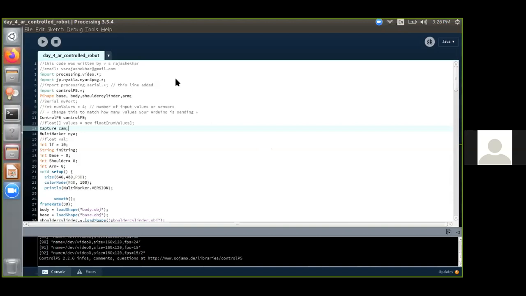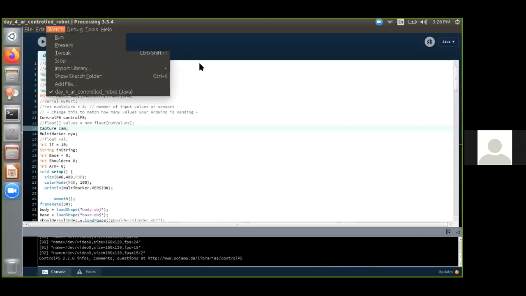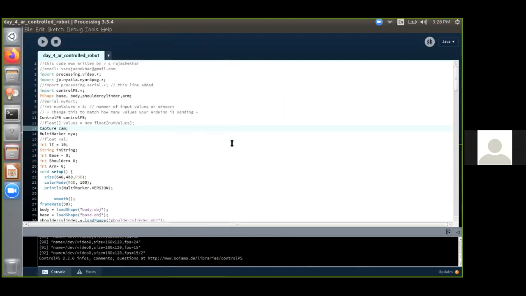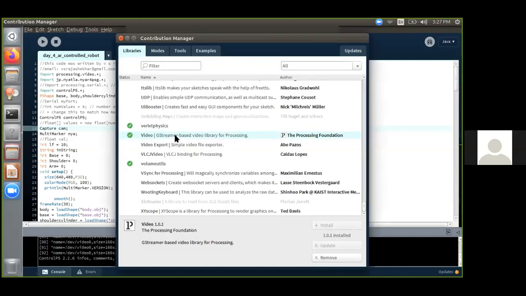Okay, I'll show you which video library has to be installed. So this video library has to be installed. Everyone should have a camera attached to your computer. Only then you will be able to see it.